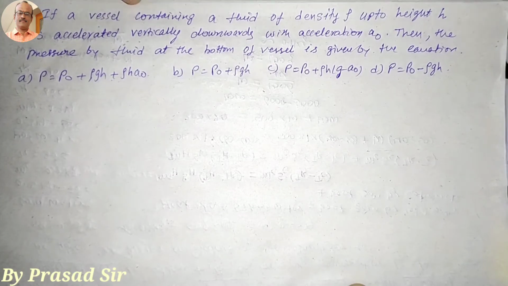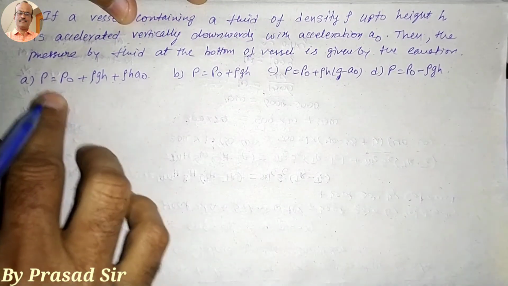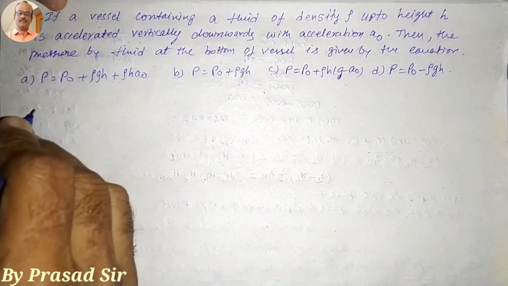Now the question number 26. If a vessel containing a fluid of density rho up to a height h is accelerated vertically downwards with an acceleration a0, then the pressure exerted by the fluid at the bottom of the vessel is given by which equation under A, B, C, D. So here first of all we have the vessel.